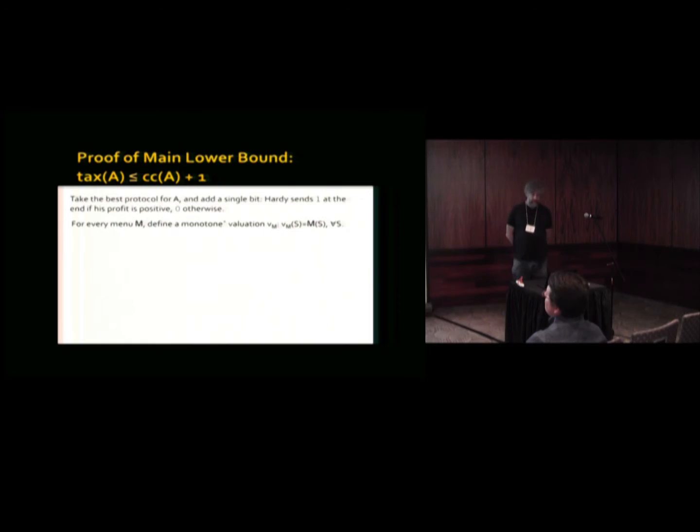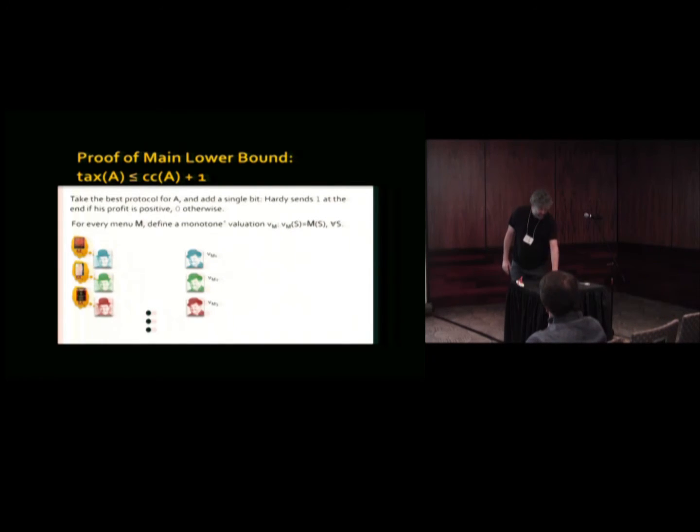And the proof of the main lower bound goes like this. We're going to have 2 players. One of them, the guy on the left, I always forget if his name is Laurel or Hardy. Basically, we know that the left guy induces lots of different menus on the right guy. So for each possible menu that is induced on the right-hand guy, we can look at one possible value of the left-hand guy. So we're putting on the left side lots of different possible valuations of the left guy, each one of them inducing a different menu for the right guy.